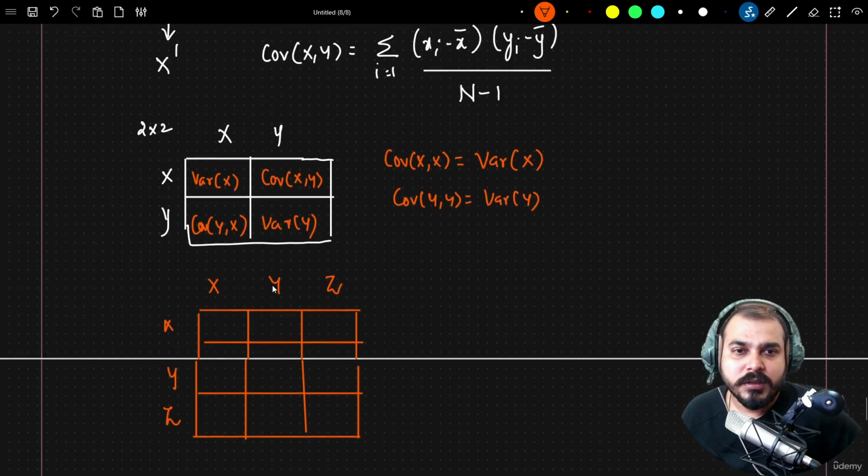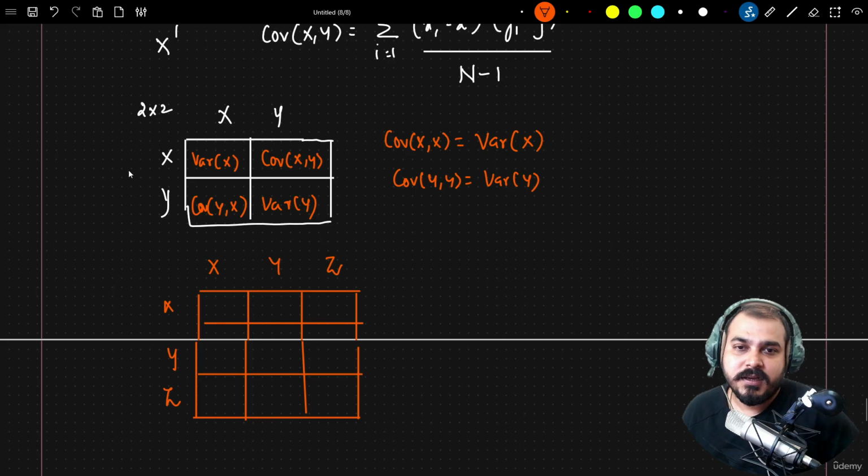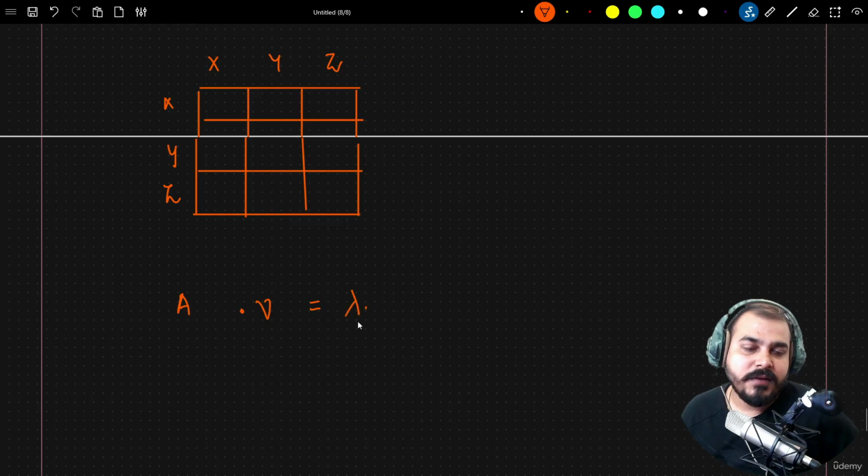Now, in order to find the eigenvalues, we will take this covariance matrix, let's consider it is A, and take a vector v. A, which is my covariance matrix, will apply a transformation to the vector, and finally we will get lambda times the vector back.